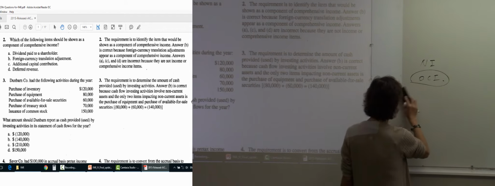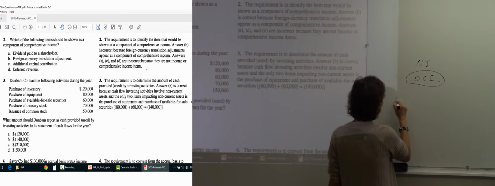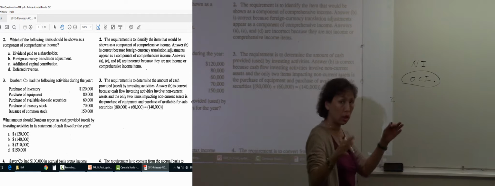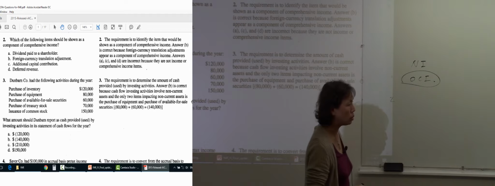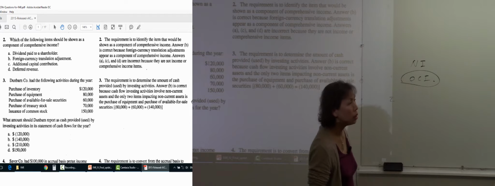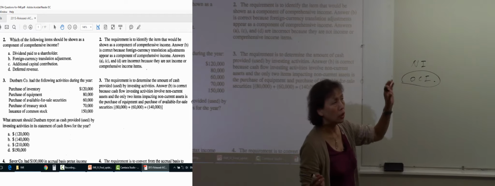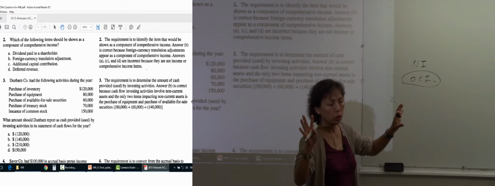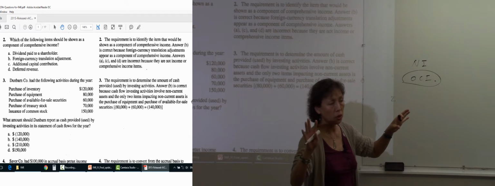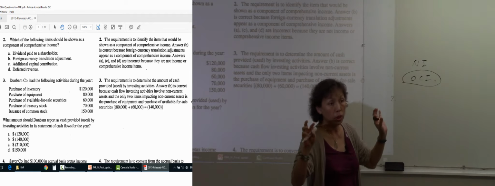I do lecture on this in the lesson. Okay? When I showed you how to prepare the cash flow statement, right? And I also showed you for the operating section, to prepare the operating activity section, we can use either the direct method or the indirect method.